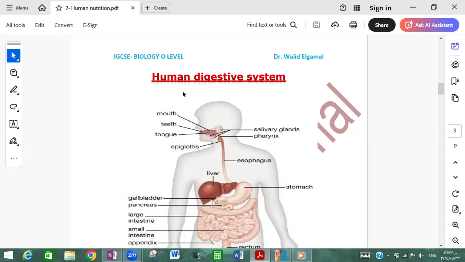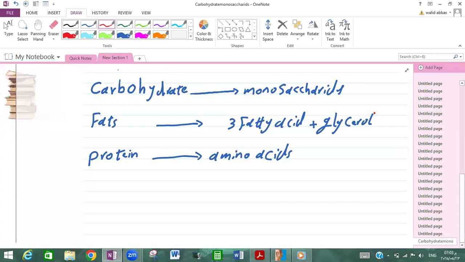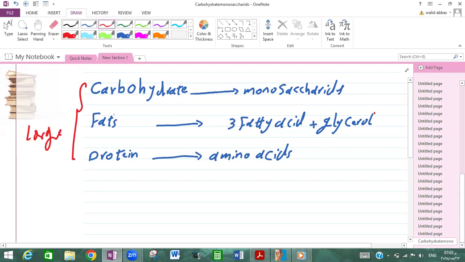We are humans, we are mammals, we are heterotrophs. What is meant by that? Heterotroph means we do not make our own food. We take our food from another living organism like plant or animal. So we take carbohydrates, fats, and protein from plants or animals. But carbohydrates, fats, and protein are large molecules. Large insoluble molecules cannot be absorbed.